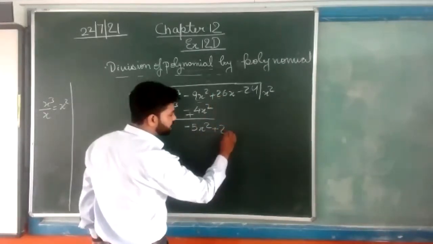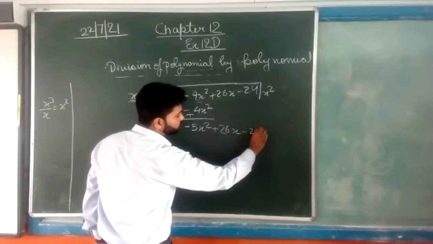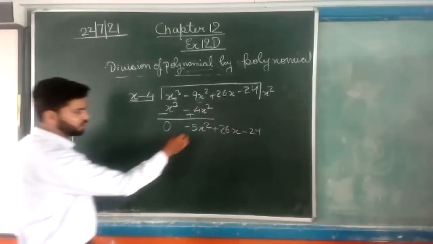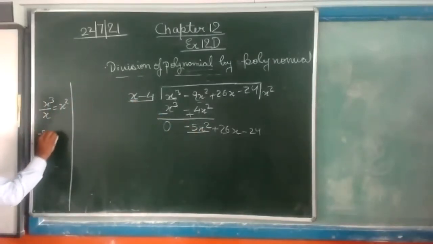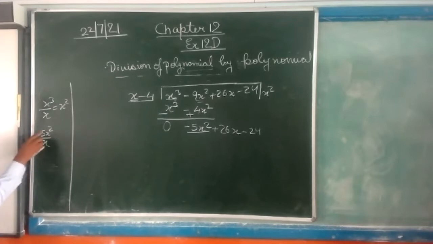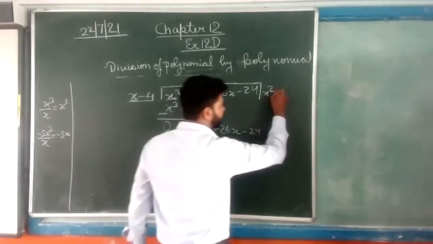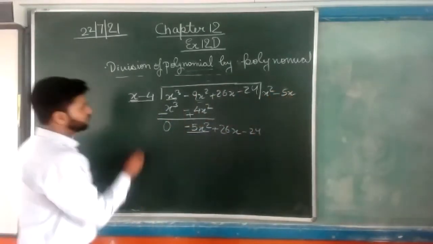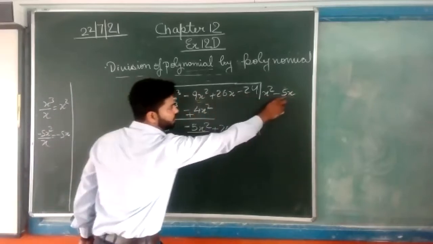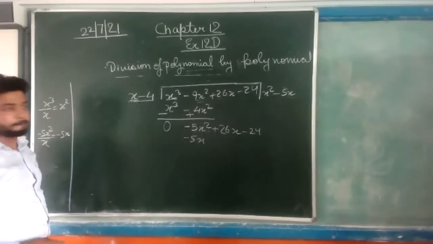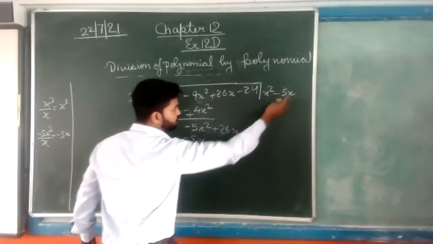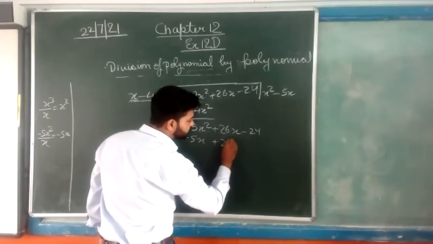26x minus 24 we will copy here. Now again we will take the first term of this and this, minus 5x square upon x. So minus 5x square by x becomes minus 5x. So we will put minus 5x here. Now again we will multiply x into minus 5x, minus 5x square. Minus 4 into minus 5, that will become 20x.